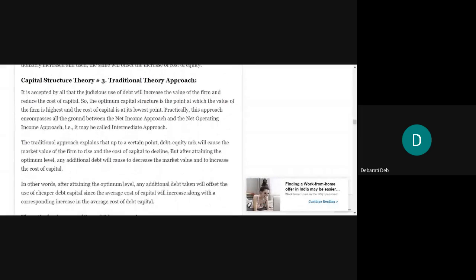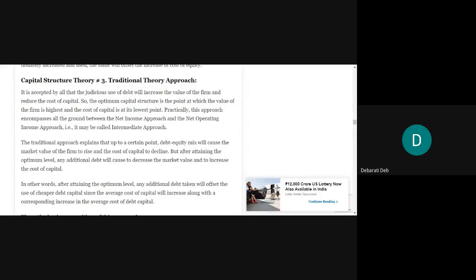Now the third theory, the traditional theory. This is called traditional theory of capital structure. This is our today's discussion. It is accepted by all that the judicious use of debt will increase the value of the firm. Why does it happen? If you use more debt, the value of the firm increases. Why? Because the cost of debt is less than the cost of equity. Okay. So since the cost is less, if you use more debt, it will add up to the value of the firm and thus the overall cost of capital will be reduced.